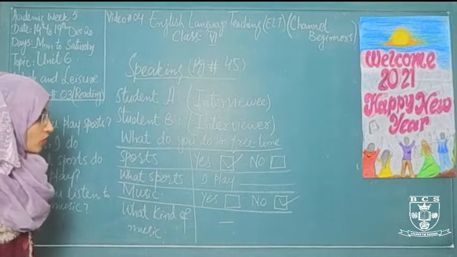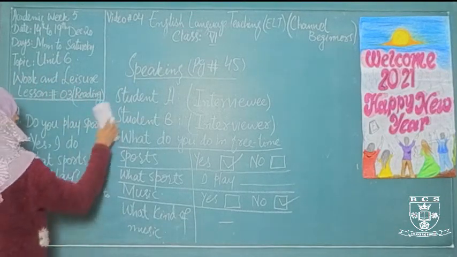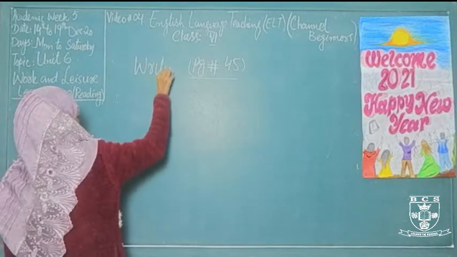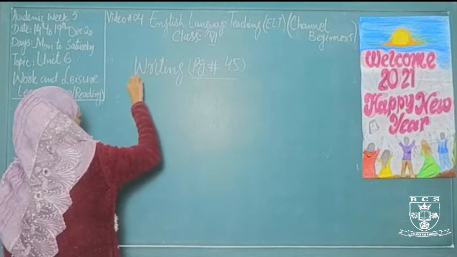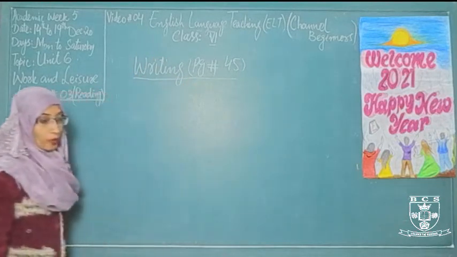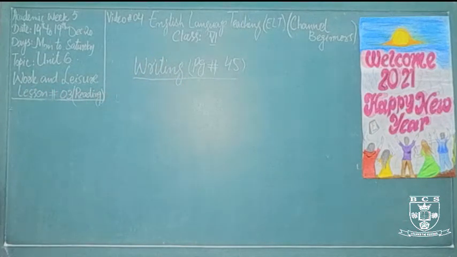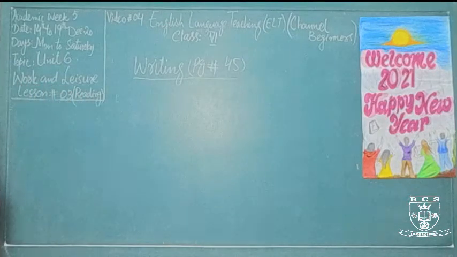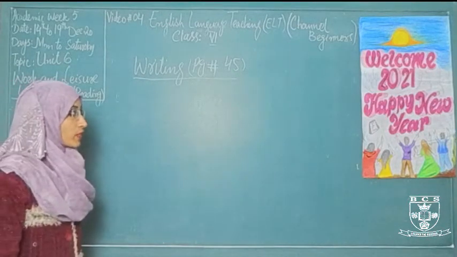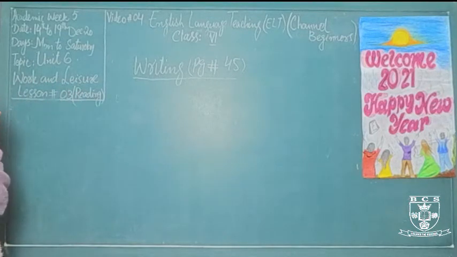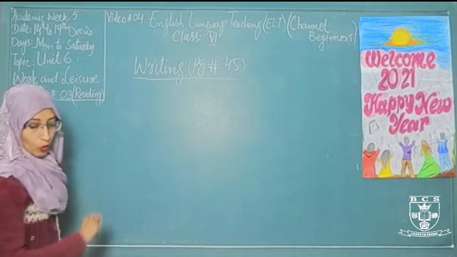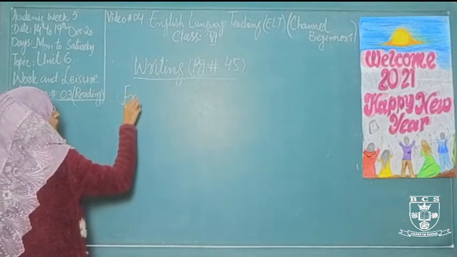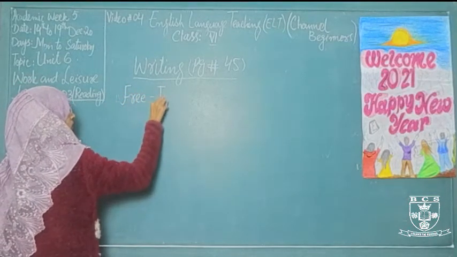Now come to the writing task. This is the last topic of this unit. In the writing task, what will you do? Imagine that you are going to apply for a job, and you have to fill in an applicant form. There is a part of your form where you will have to write about your free time activities, that is, what you do in your free time. So you have to just write a few sentences about your free time activities.